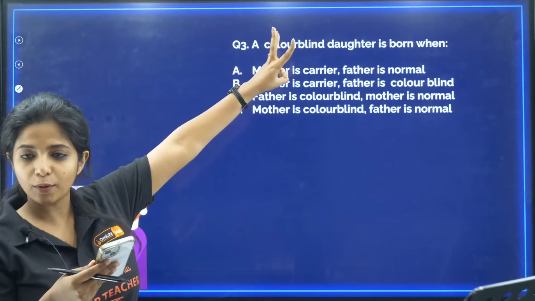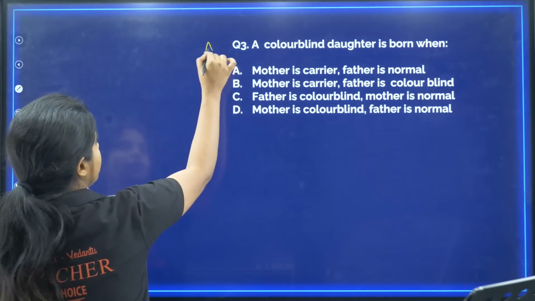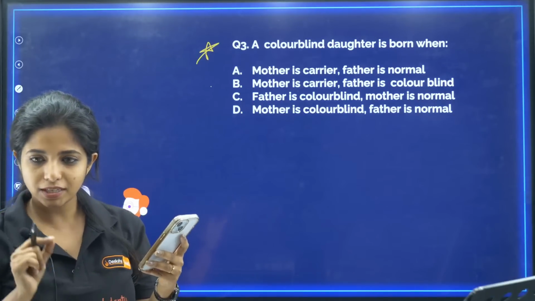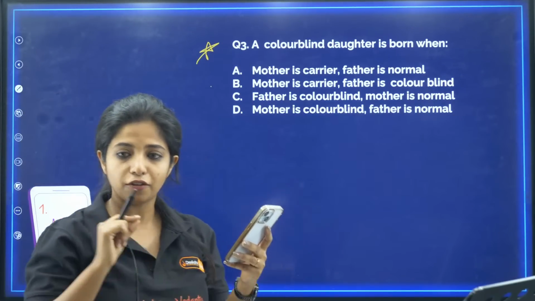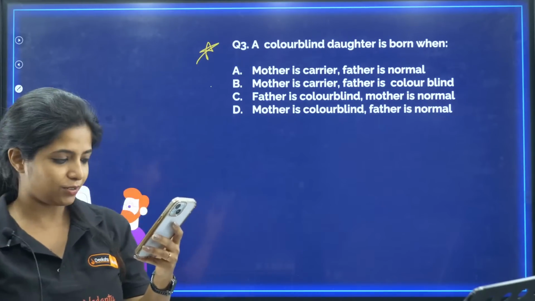Can we try the third question? A colorblind daughter is born when? Very important question. A colorblind daughter is born when? Mother is a carrier, father is normal. Mother is a carrier, father is colorblind. Father is colorblind, mother is normal. Mother is colorblind, father is normal.